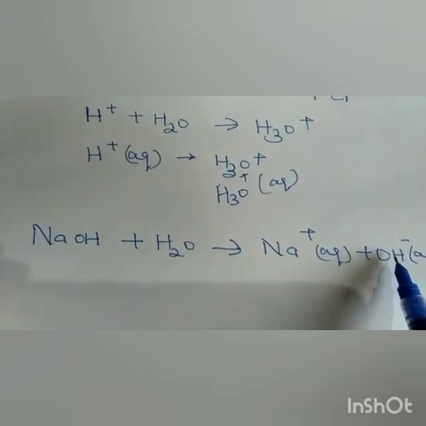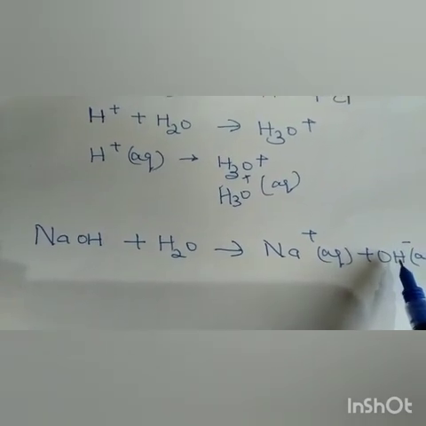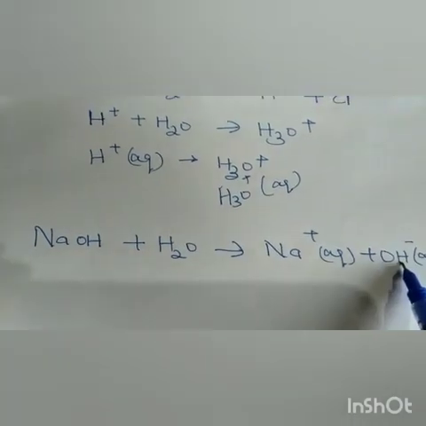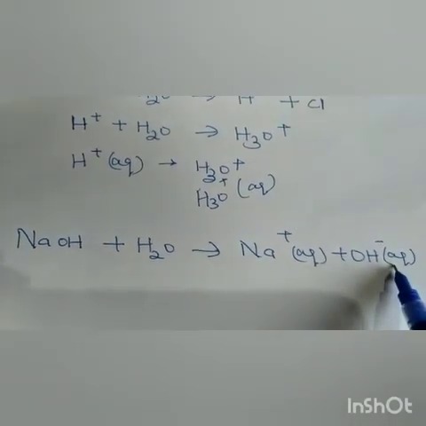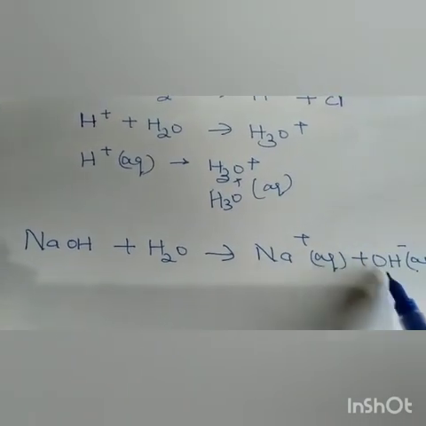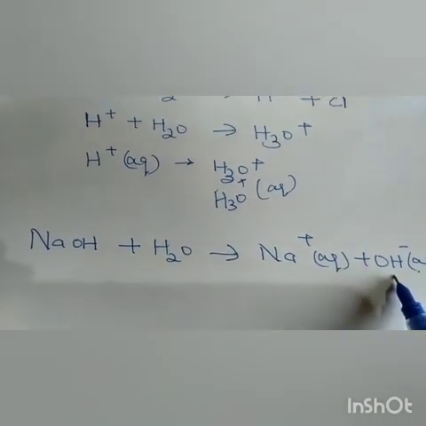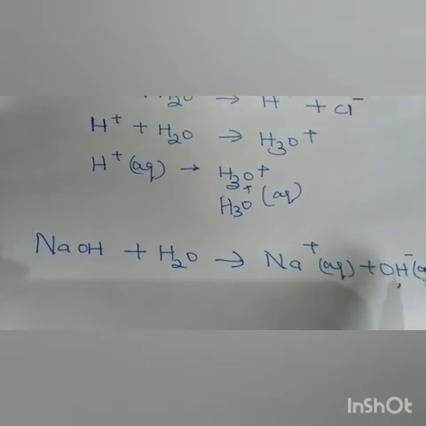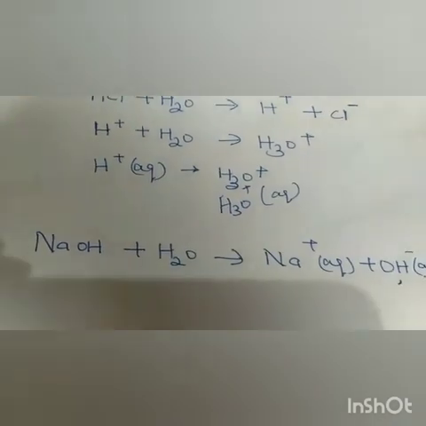Or you can say water only dissociates the bases to liberate free OH ions. Like here you can see these free OH ions are liberated in solution. And it will now turn red litmus blue. I hope all of you have understood this nicely.